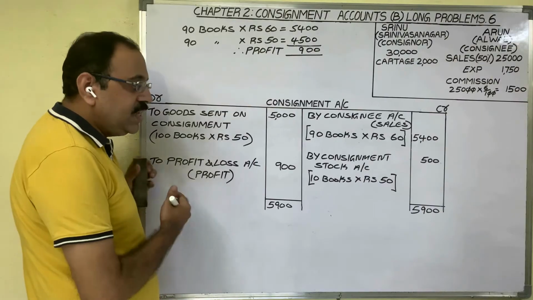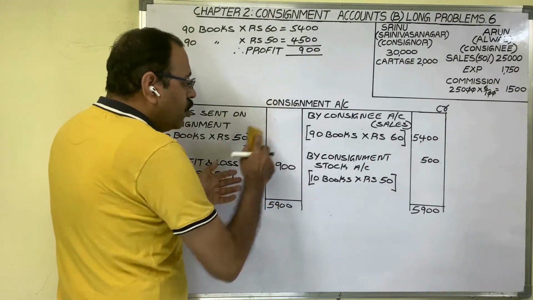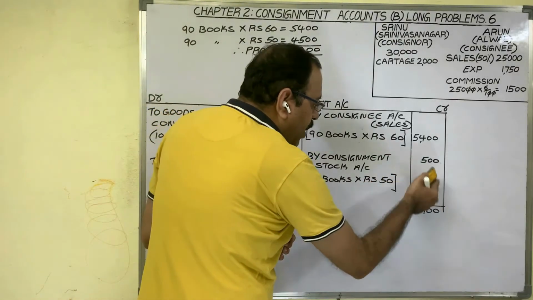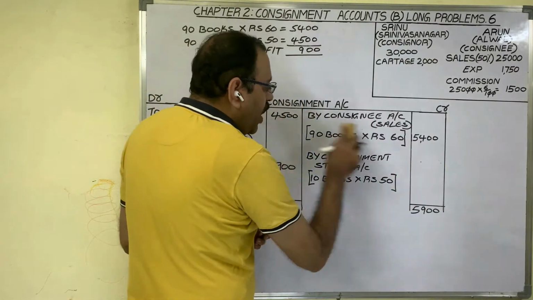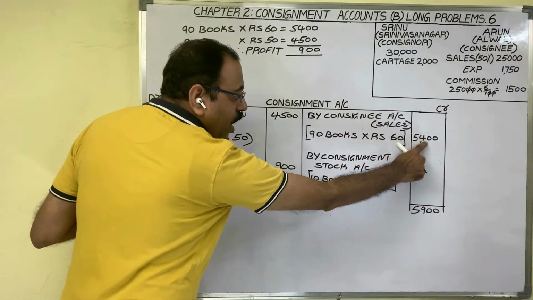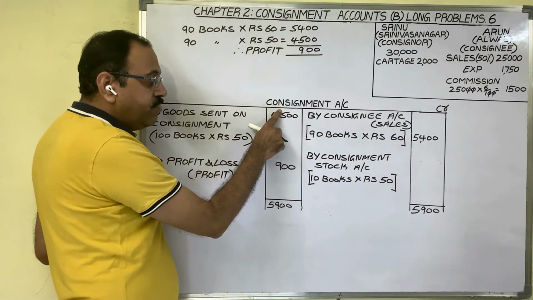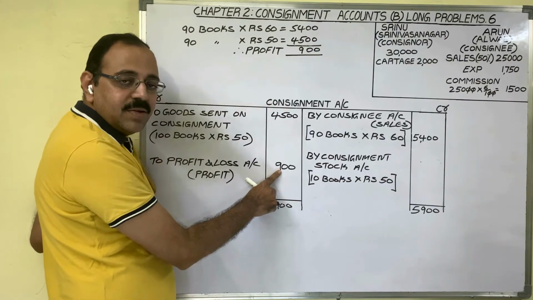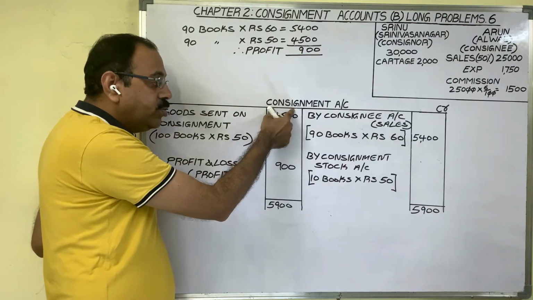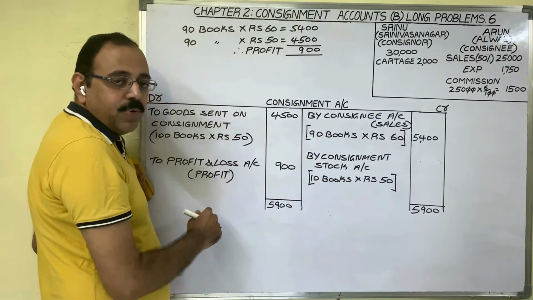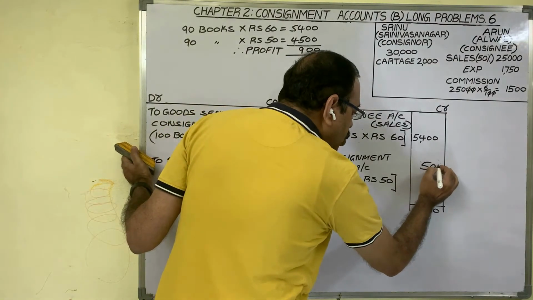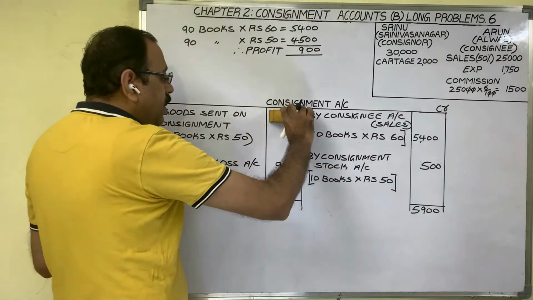Then the final result is, here we have 4,500 and this 500. These two 500s will get cancelled now. Now from 5,400, if you deduct 4,500, the correct profit comes, 900 rupees. So for that sake, to cancel 500 rupees from 5,000, what should we do? We should credit unsold stock to consignment account.